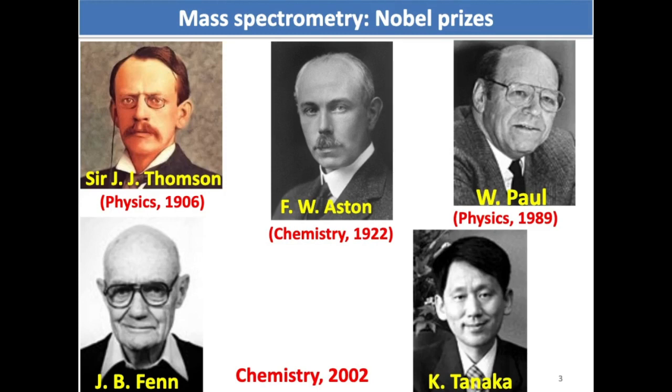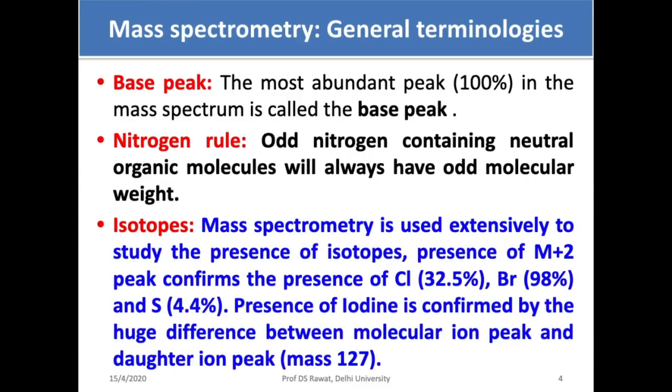This technique has attracted 5 Nobel Prizes to date. The first was to Sir J.J. Thomson in physics in 1906, followed by F.W. Aston for chemistry in 1922. Paul got the Nobel Prize in 1989 for physics, and in 2002 J.B. Fenn and K. Tanaka got the Nobel Prize in chemistry for the development of mass spectrometry techniques.